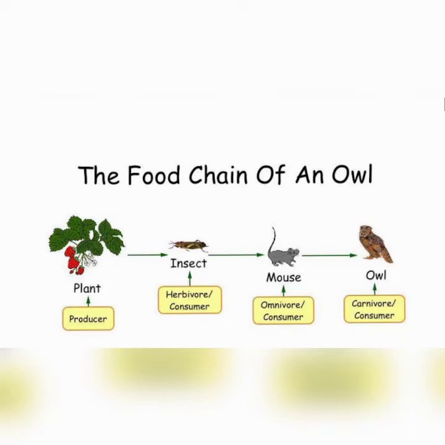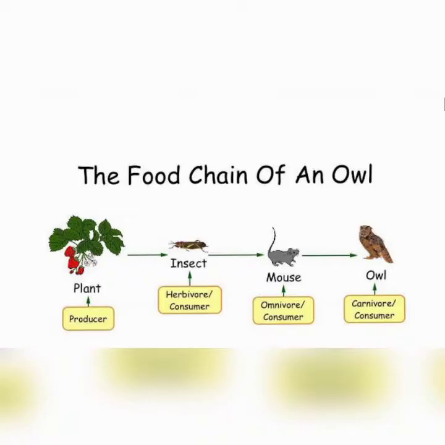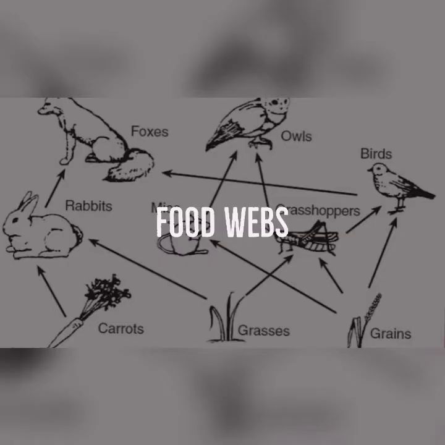Trophic means feeding. In reality, most animals do not rely upon a single food source, and within a single habitat, many food chains will be linked together to form a food web. The problem with food webs is their complexity. In the example shown in the picture, the plant is shown as being eaten by insects only. In reality, it may be eaten by at least 12 different organisms.